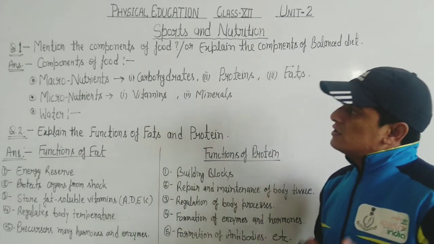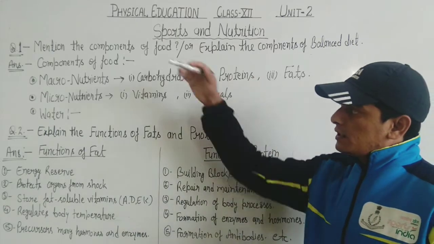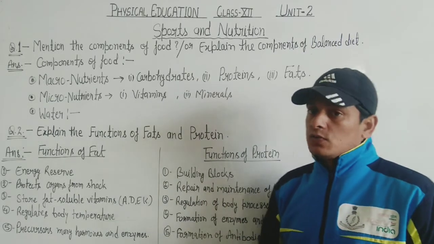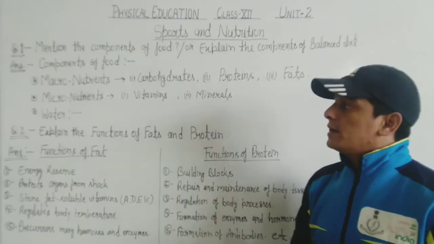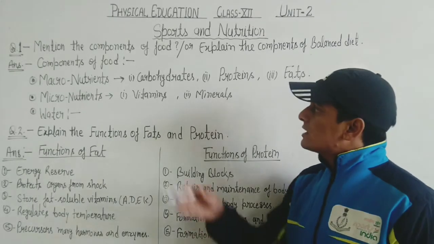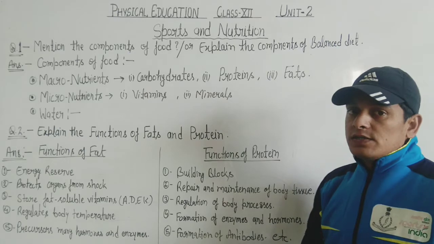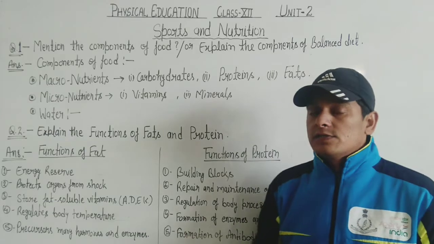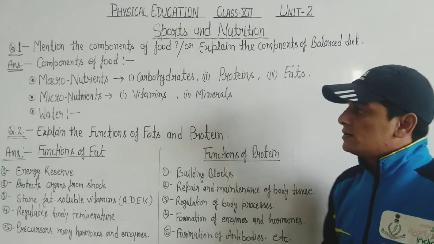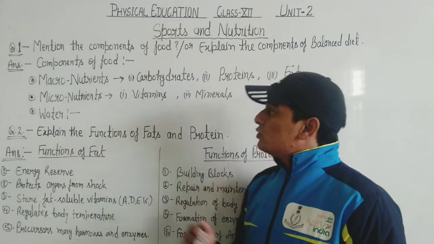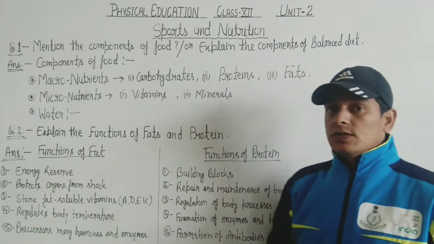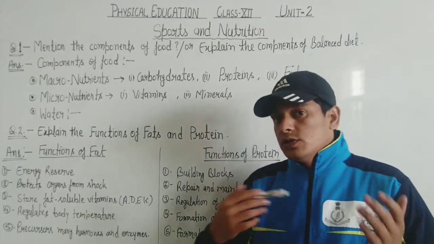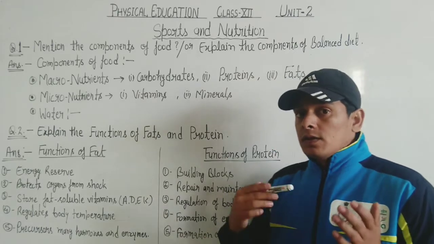So, if the question is asked for 2 marks, mention the components of food, you can write the answer in the same way. If the question is asked as a long answer, then you are going to explain all these things in a proper manner, according to the word limit. You will explain the types of carbohydrate, simple and complex. Then you will write about the proteins, their functions and works. Then you will write about the fats, types of fats, saturated, unsaturated and trans fats. Then you will explain the micronutrients, vitamins, types of vitamins, their works, their scientific names, and then you will explain about the minerals when the question is asked as a long answer.